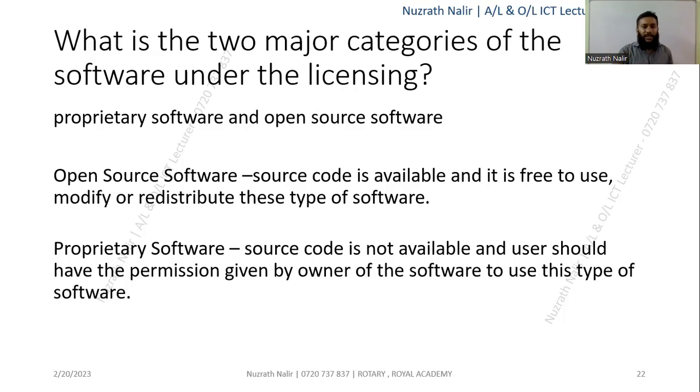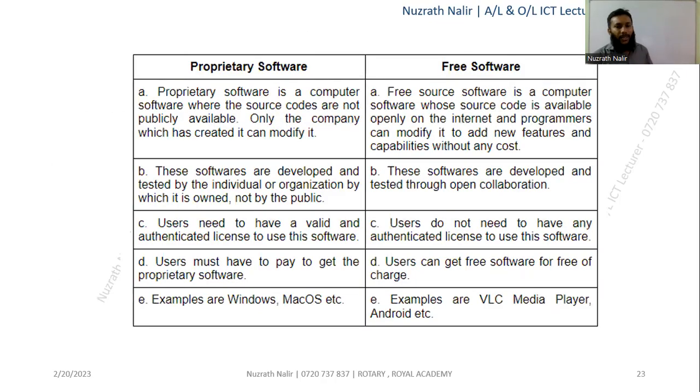There are two types of software under licensing. So what is the difference between proprietary software and open source software? Proprietary software is computer software where the source code is not publicly available. But free software, which means open source software, is publicly available and you can modify it.